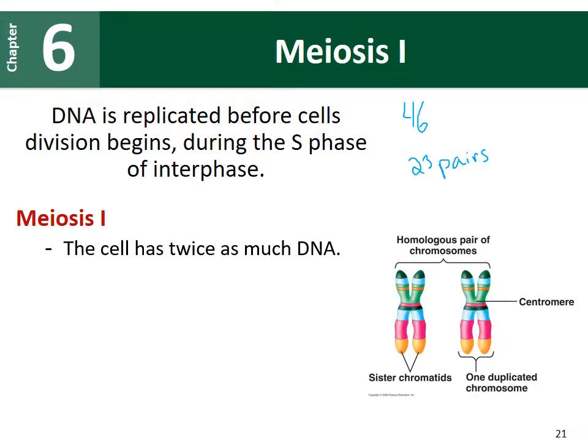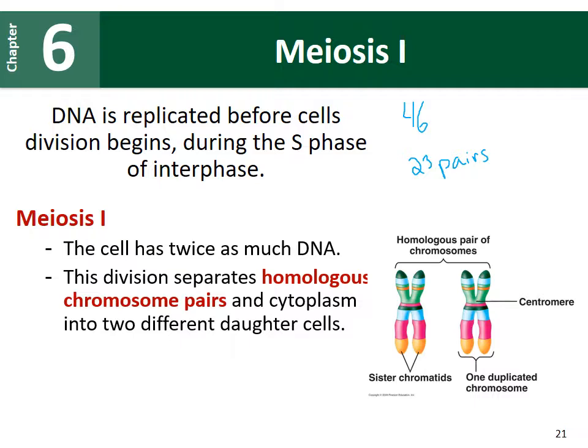In meiosis 1, we know that the cell already has twice as much DNA available because it was duplicated in interphase. This division is going to separate these homologous chromosome pairs from each other. Here we have a pair of homologous chromosomes. This pair is going to be pulled apart. The chromosome on the left will be put in one cell, and the chromosome on the right is going to be pulled to the other side and put into a second cell. In addition, cytoplasm is going to be separated to create two cells.